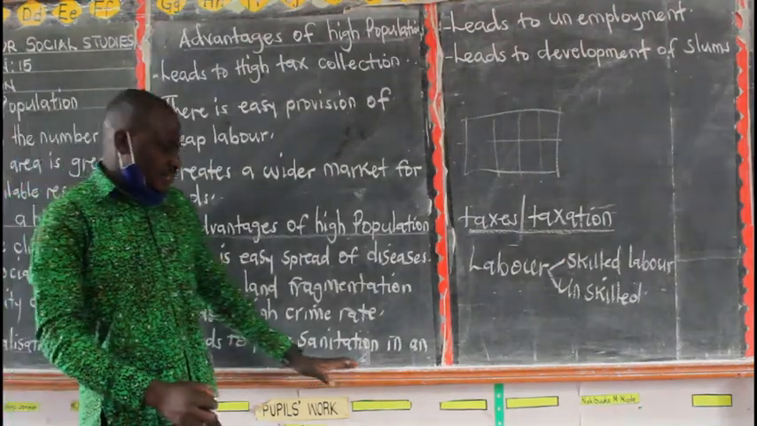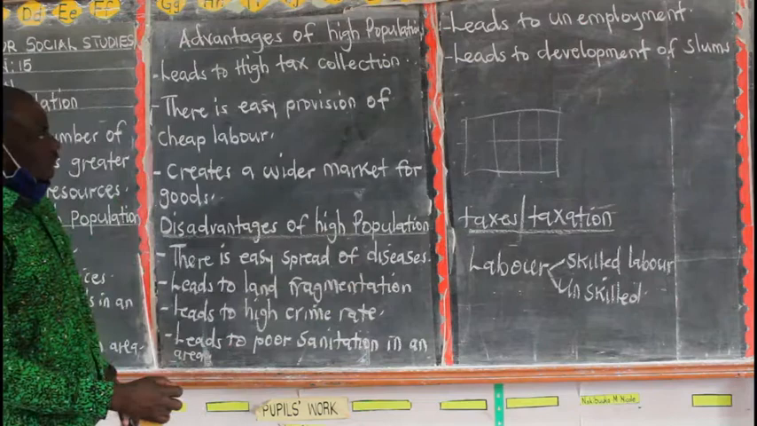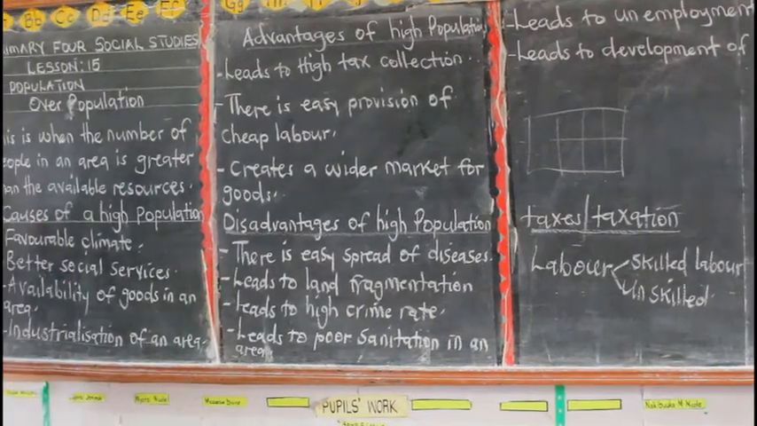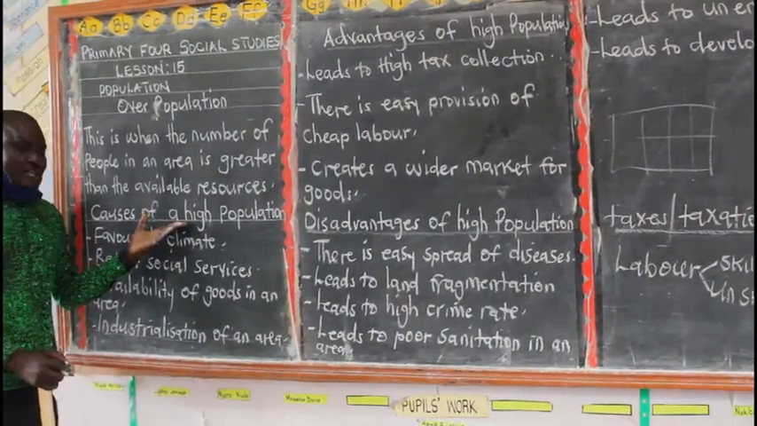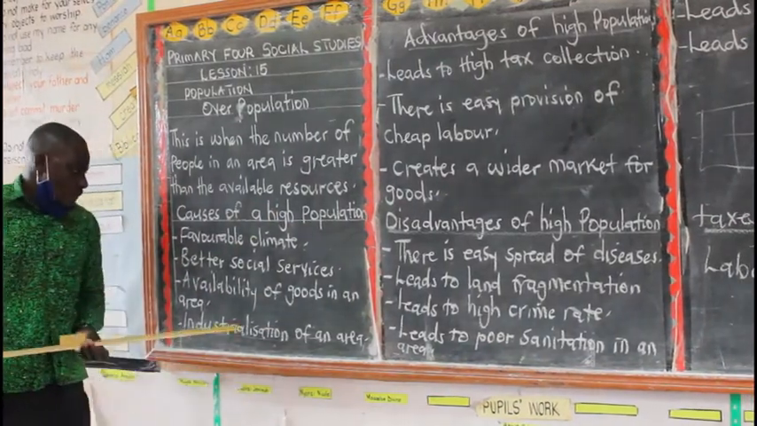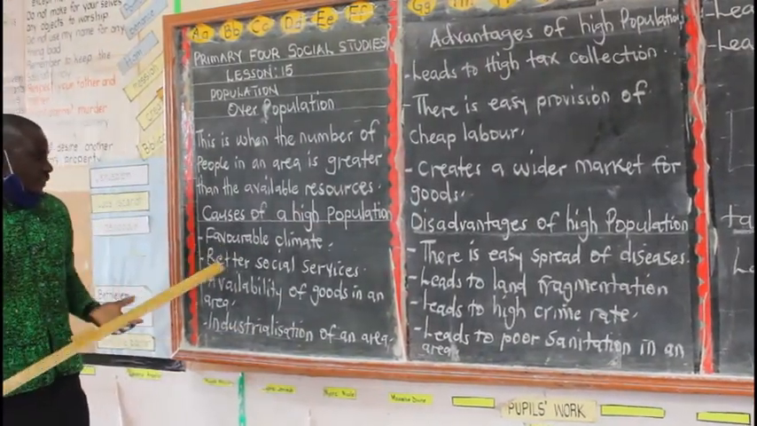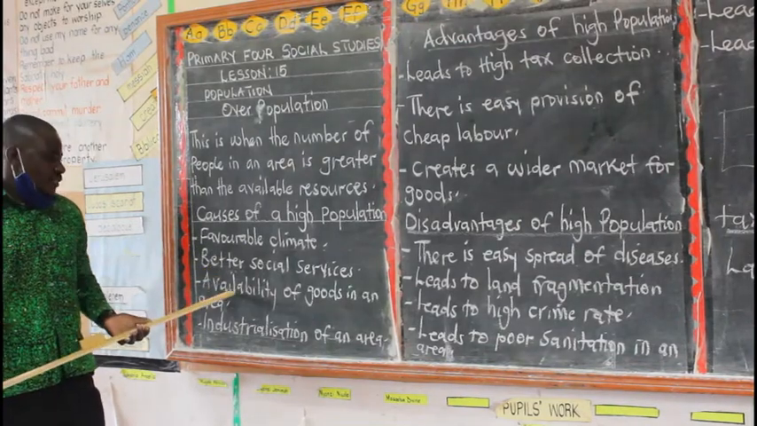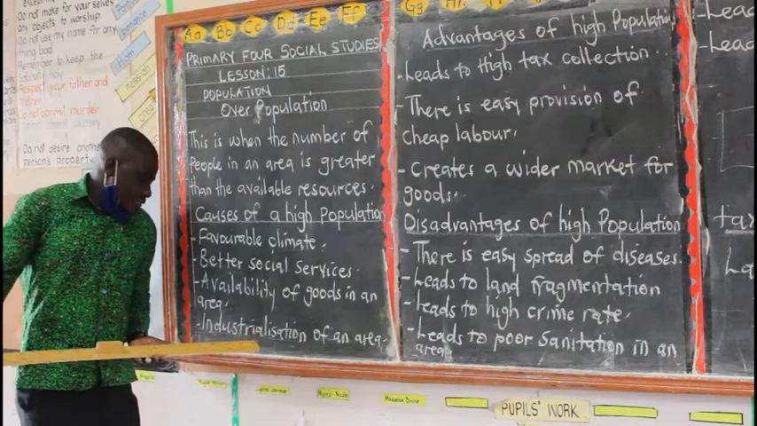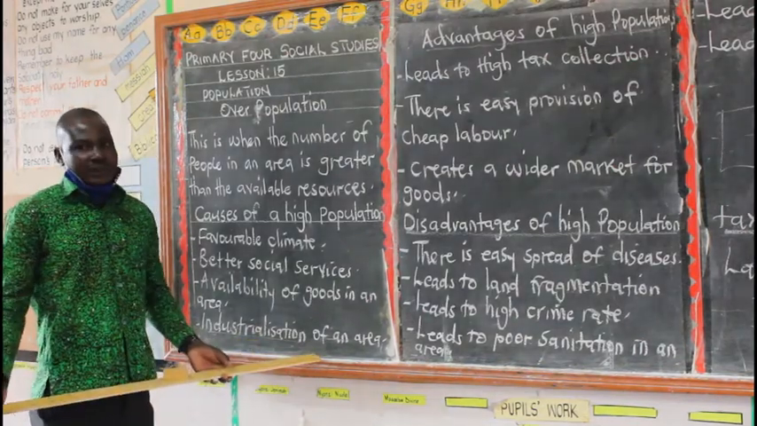But before I end my lesson, allow me to go through briefly. We have said that overpopulation is when the number of people in an area is more than available resources. Then which factors can lead to a high population in an area? One, we talked of favorable climate, better social services, availability of goods in an area. Then we also talked of industrialization of an area.